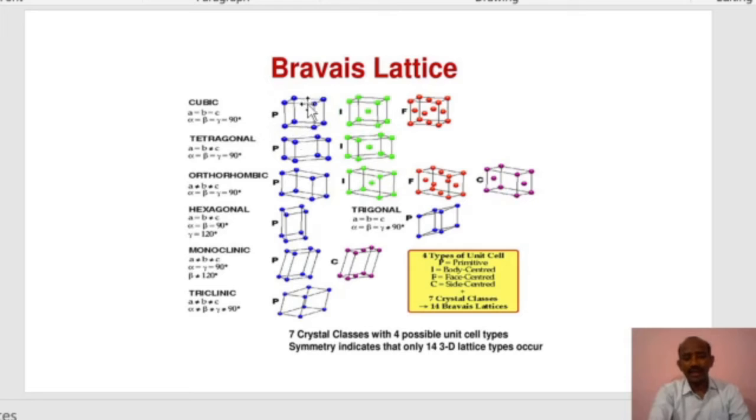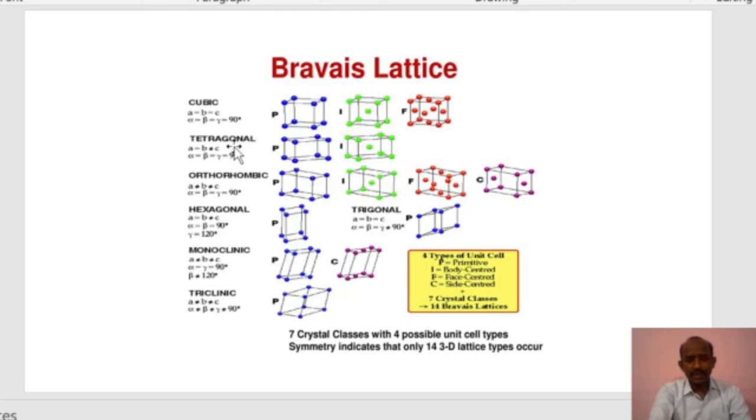Here we have 3 types of a cubic lattice. One is P, means it is a primitive cell, I means it is a body centered cubic, F is face centered cubic. In cubic crystal system we have 3 types: primitive, body centered and face centered.